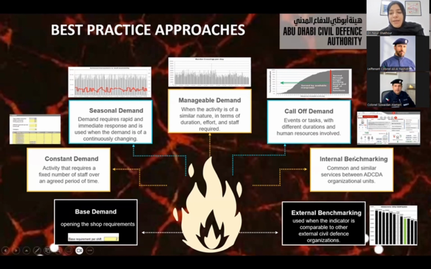The internal benchmarking is used when we have similar functions. We have 76 firefighter centers. We can compare their performance together and set productivity targets accordingly. And we have the administrative type of units, like those who process the leave requests, the purchasing, and so forth. They are common across all organizational units. We group them together and we compare their practices and their performance together. And we have the external benchmarking, which has been used, and we learned a lot from this exercise.